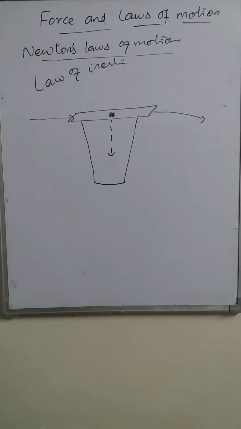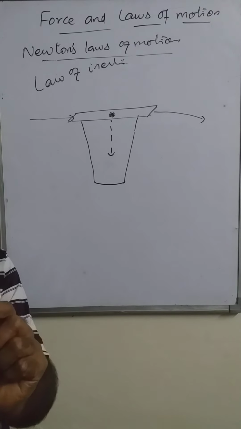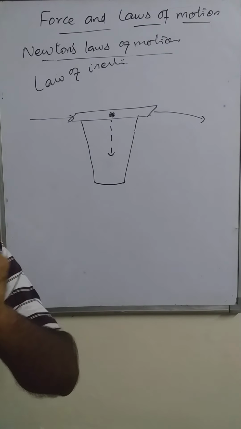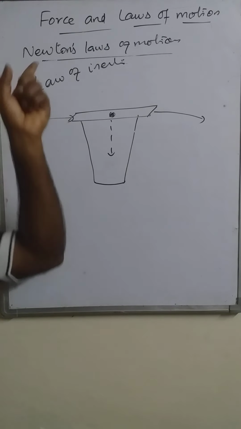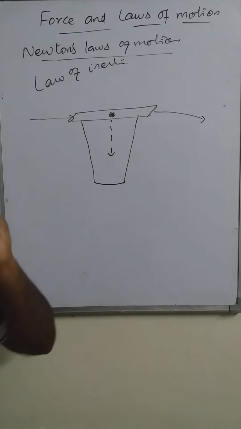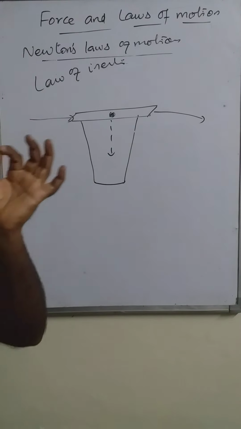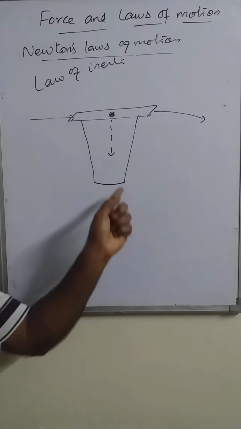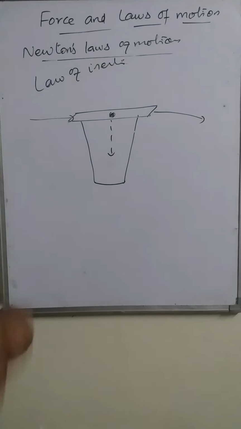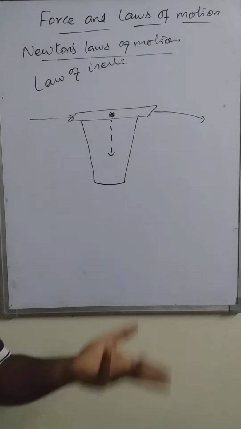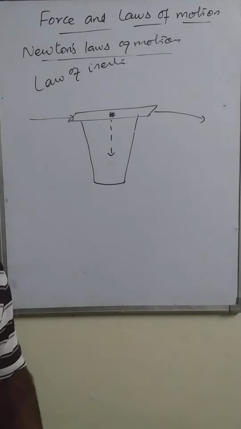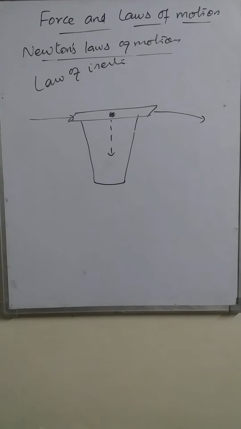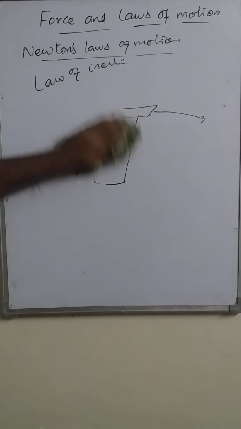It is because the force is applied only on the cardboard, not on the coin. Newton's first law says, until and unless a force is applied, an object is not going to change its state. Here the force is applied on the cardboard, so it comes in motion. But the coin falls into the glass because it has no support, so it falls down. That is due to the law of inertia, or Newton's first law of motion. And then one more example.